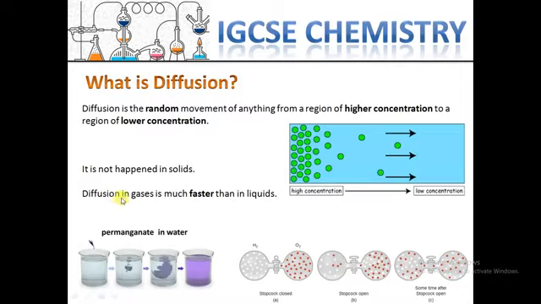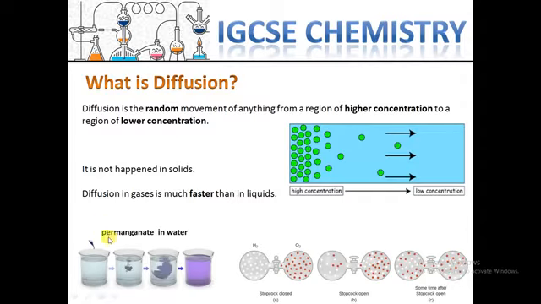But which one is faster? Diffusion in gas is much faster than in liquid, because the particles and atoms are far away from each other, and they can move more freely, as we studied before.